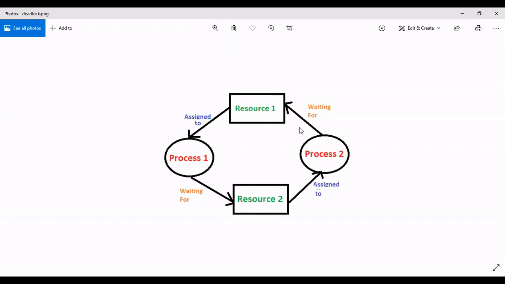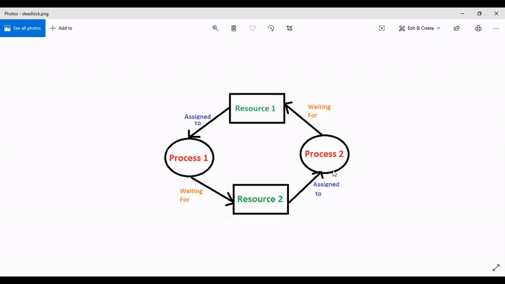Another case, see here in the orange color: waiting. Process 1 is holding resource 1 and, at a particular instant, is also waiting for resource 2. Give me that resource so that I can finish my task. At the same time, remember, not after, process 2 is also waiting for resource 1. So process 2 is holding resource 2 and waiting for resource 1, while process 1 is holding resource 1 and waiting for resource 2. Both are in waiting state, no one is getting executed. So this is called deadlock.